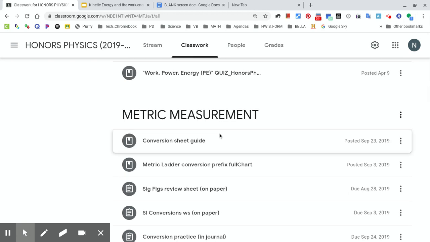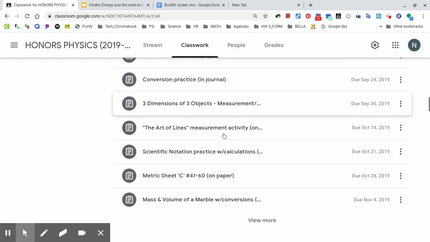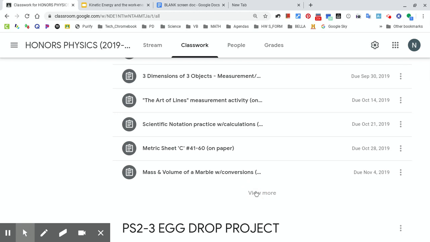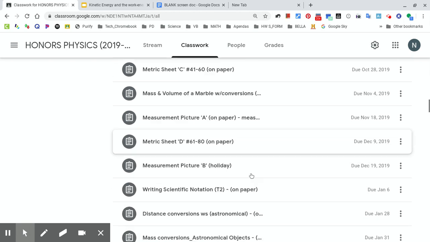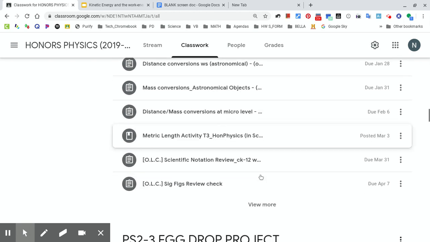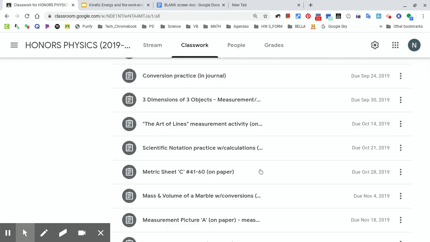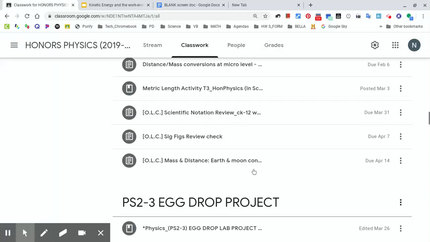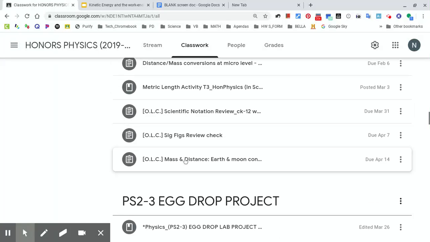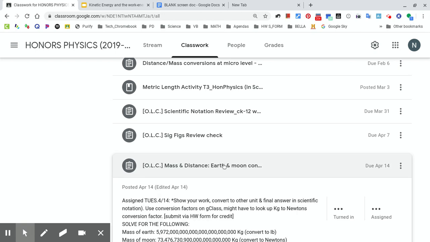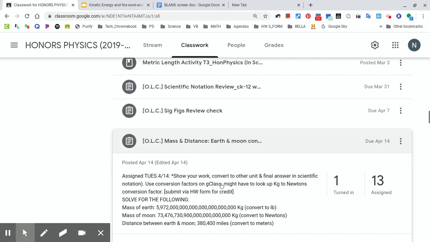As far as things here, we have the metric measurement stuff. So the things that we've covered, we have so much on here because we have had this for 3 trimesters. So let's see. Don't remember if I identified. Yep, I did. Okay. A few more. See, we got a ton of metric stuff, didn't we? Try to do that weekly as much as possible. It's just throughout the whole year. So it looks like the OLC ones are the ones I've assigned so far. So review on scientific notation, sig figs. I did a simple one the other day that you should get done.